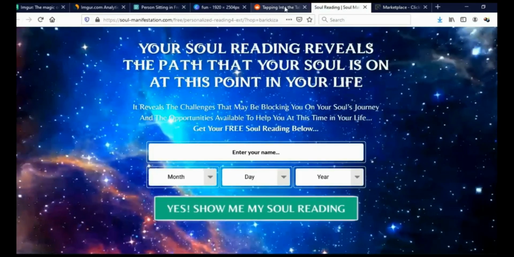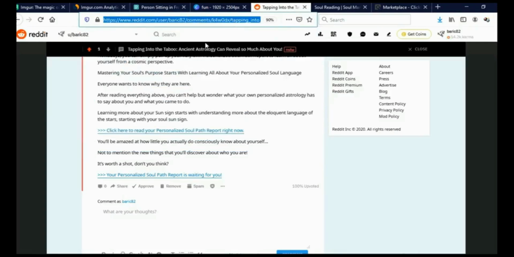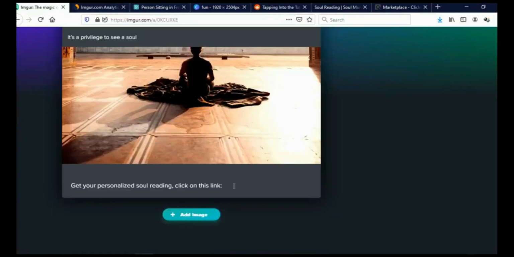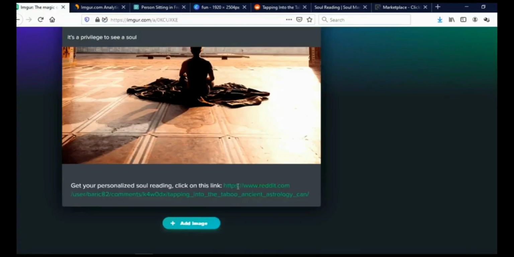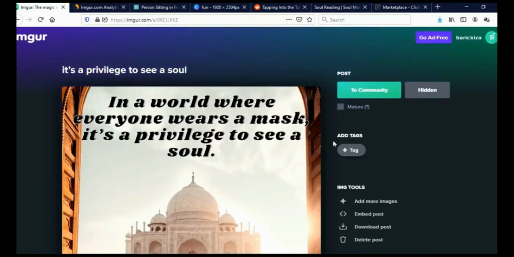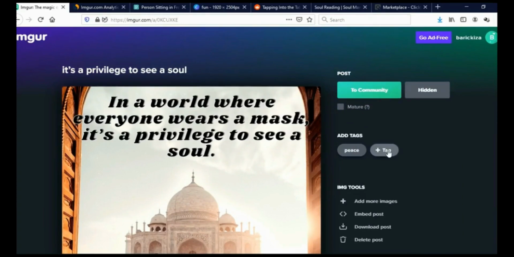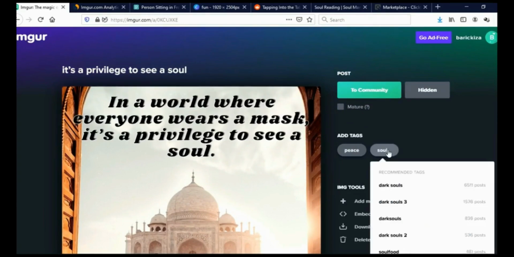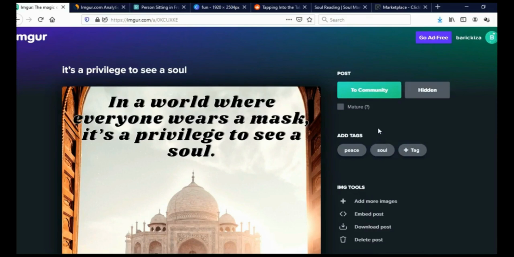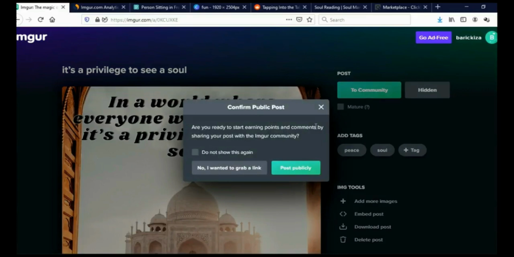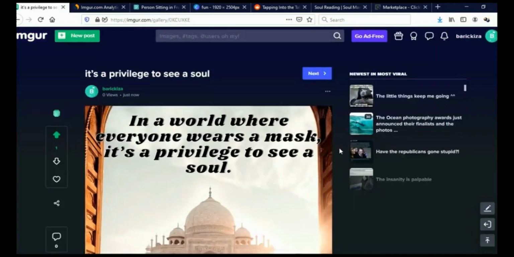So what we need to do now is copy this link here and go back on Imgur and paste it here. And we need to add tags here. So I'll just click here on tag and I will just use, let's say, peace and another tag, let's say soul. And that is enough for now. And now we need to publish our post. We will click here to community because we wish our post to be public, because we wish everybody to see our photo, our post. Click post and this is our photo.